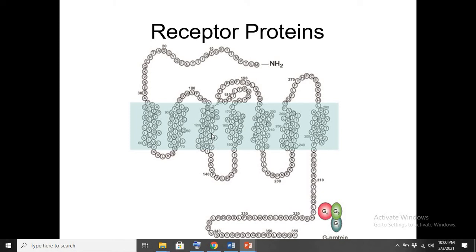This polypeptide chain folds itself within the cell membrane. The cell membrane is a lipid bilayer membrane. So this polypeptide chain folds itself in a three-dimensional way within this lipid bilayer in a particular conformation. Its N terminal would be outside, and the C terminal would be inside, and this whole protein is called the receptor. Actually, this is a protein, a particular conformation of a polypeptide chain. So why are we saying that this protein is a receptor? Because